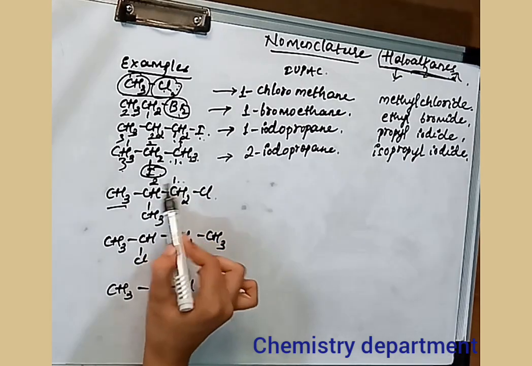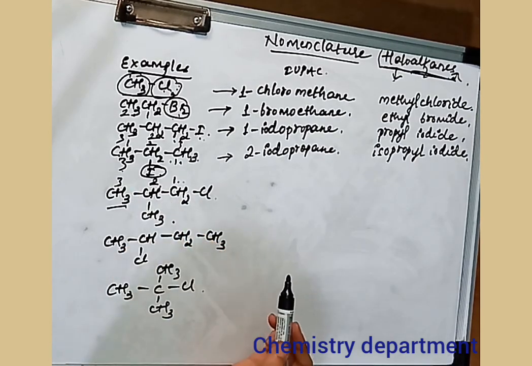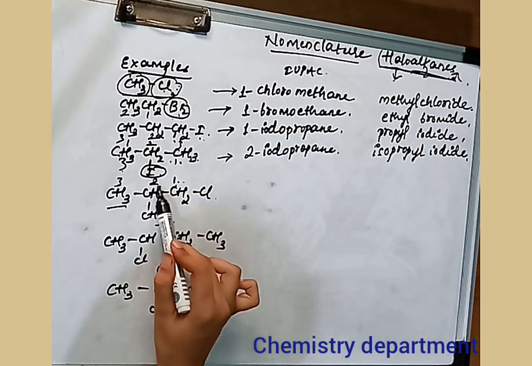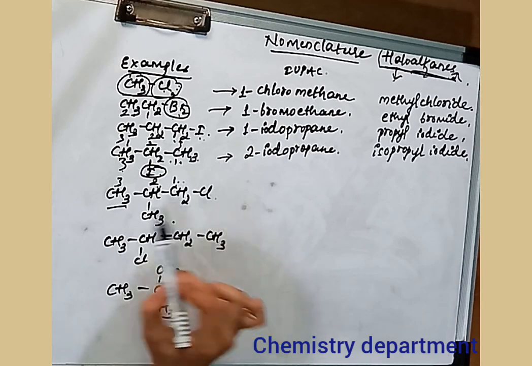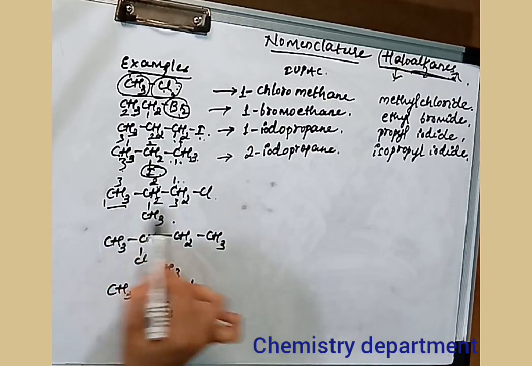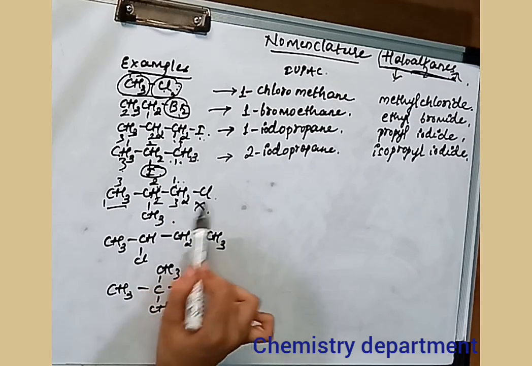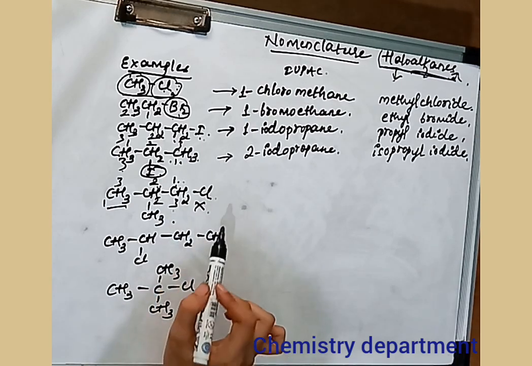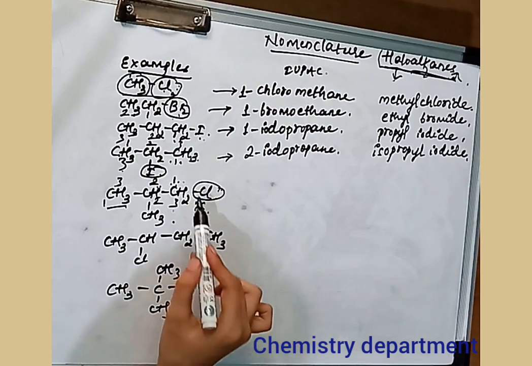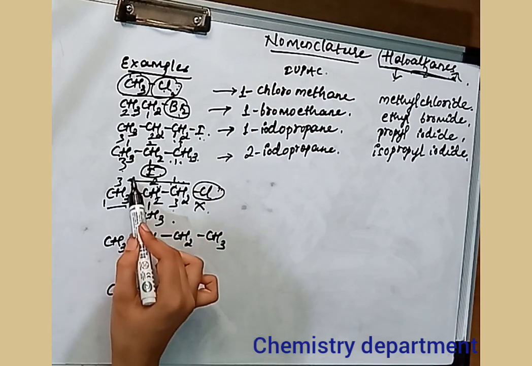Okay. The next example that I have written here is, you can see here, if I do this numbering in this way, 1, 2, 3, the root word that I am getting is propane. If I number it in this way, 1, 2, 3, propane itself. If I name it in this direction, 1, 2, 3, this is wrong because Cl is getting third number. So the halogen atom should get the least number. So that is why I am considering this.